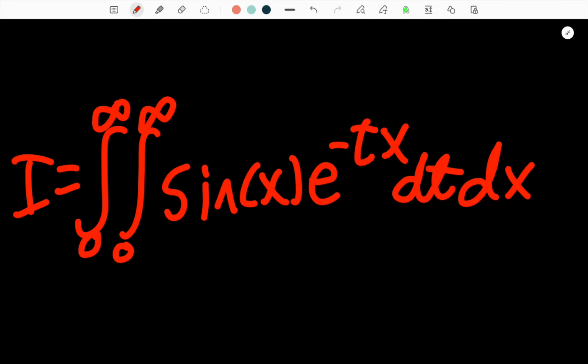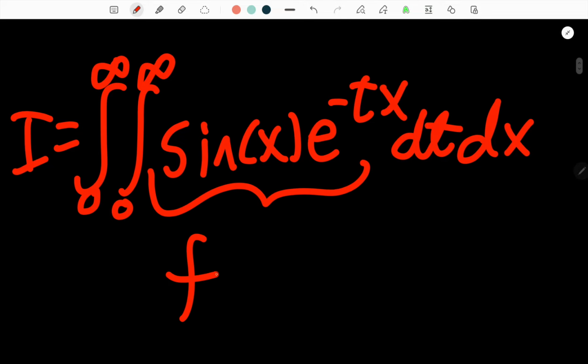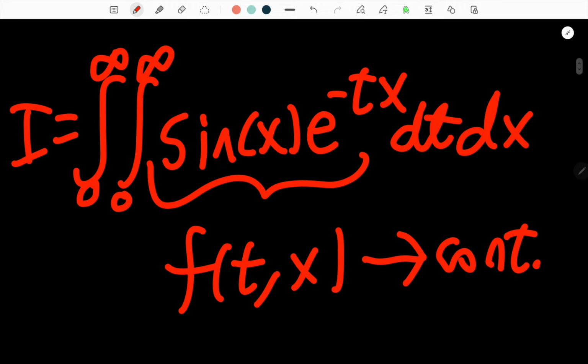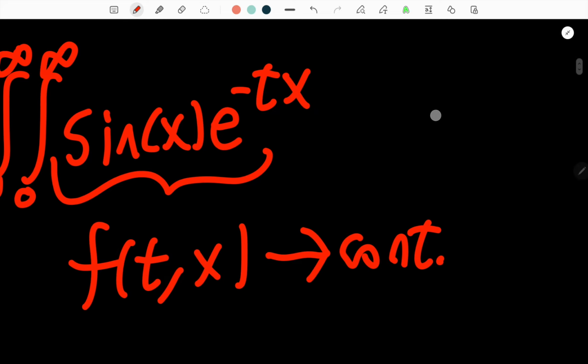Can we integrate with respect to x first instead of t? Well, the answer is yes, because our function of two variables, f of t comma x, is in fact continuous over our bounds. So, therefore, we can integrate with respect to x first and then t.